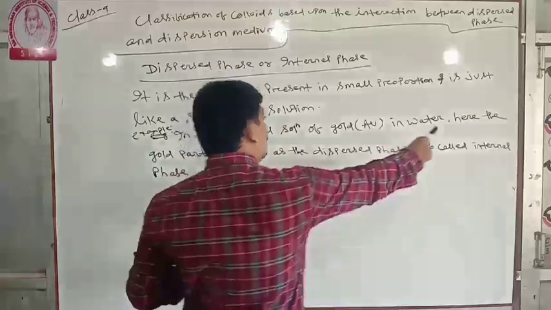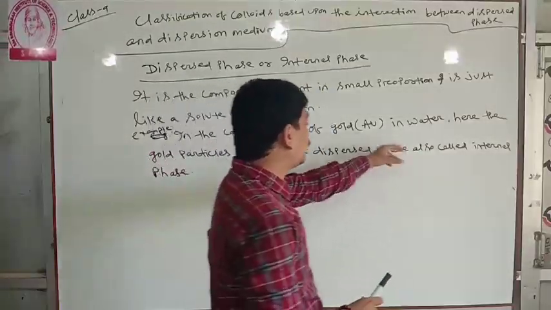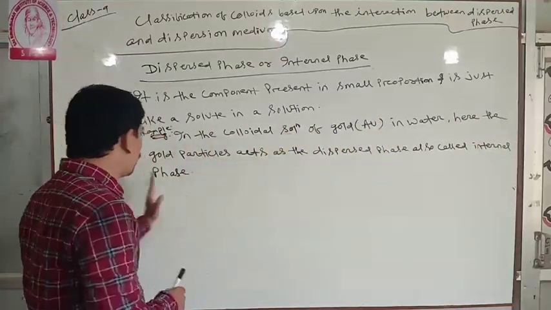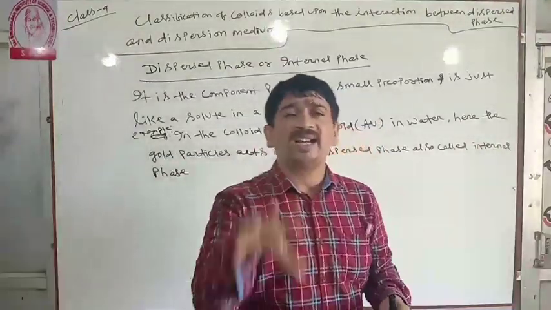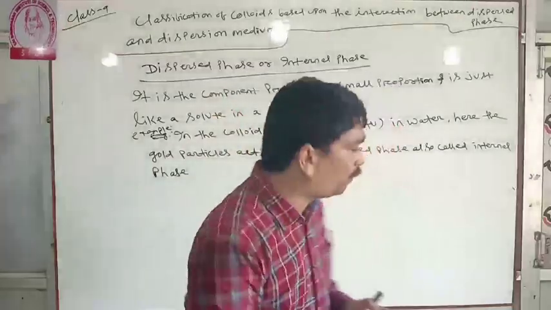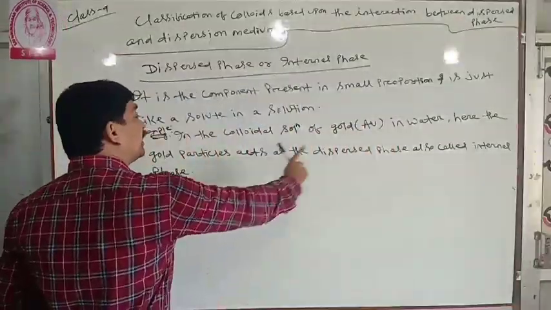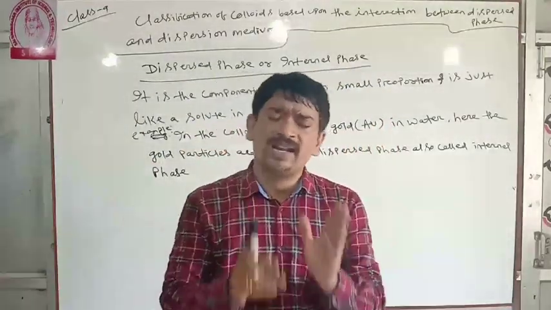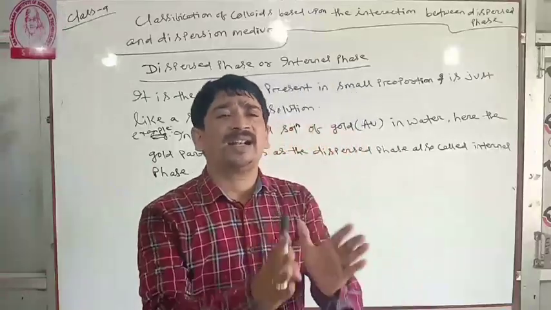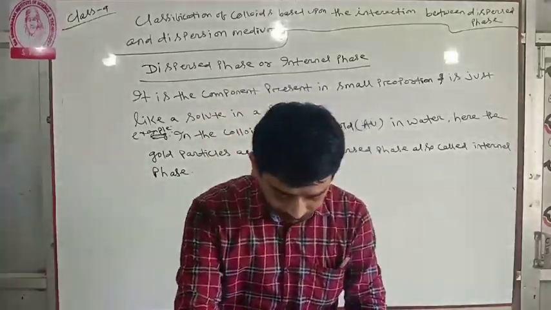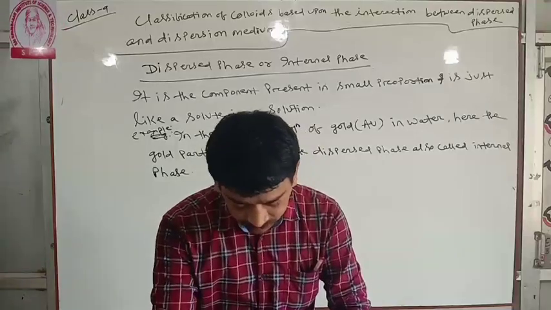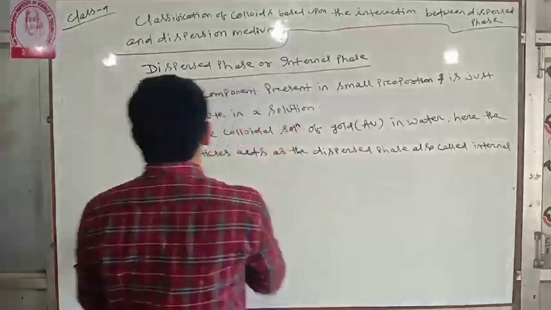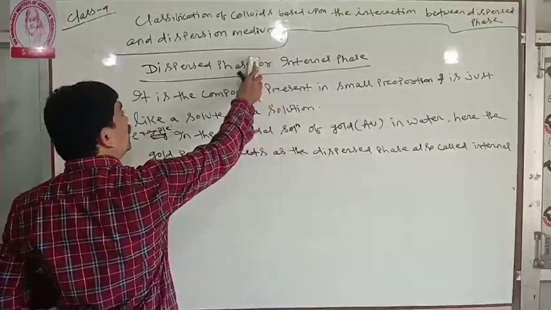Similarly, here the gold particles act as the dispersed phase, also called internal phase, whereas the water acts as the dispersion medium. In the same example, we can say that the water acts as the dispersion medium, whereas the gold particles act as the dispersed phase. This is all about the dispersed phase or internal phase.